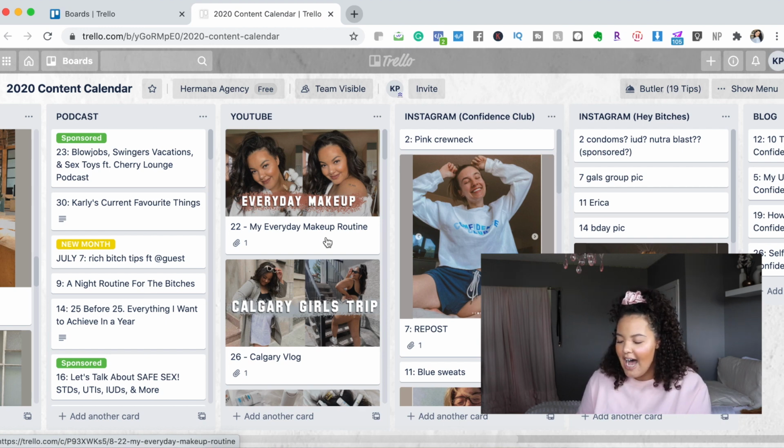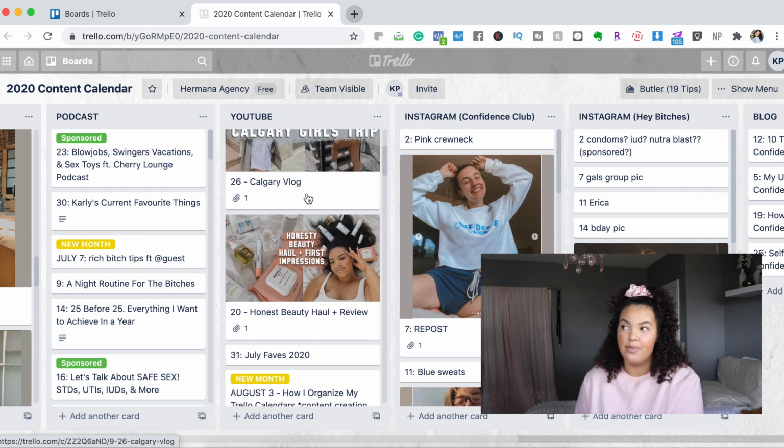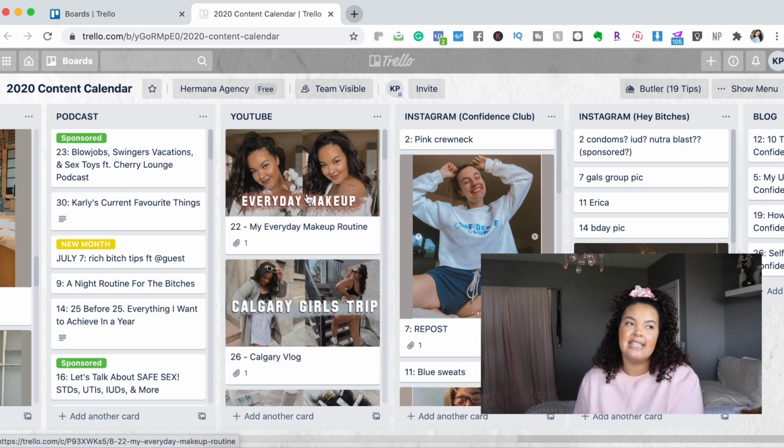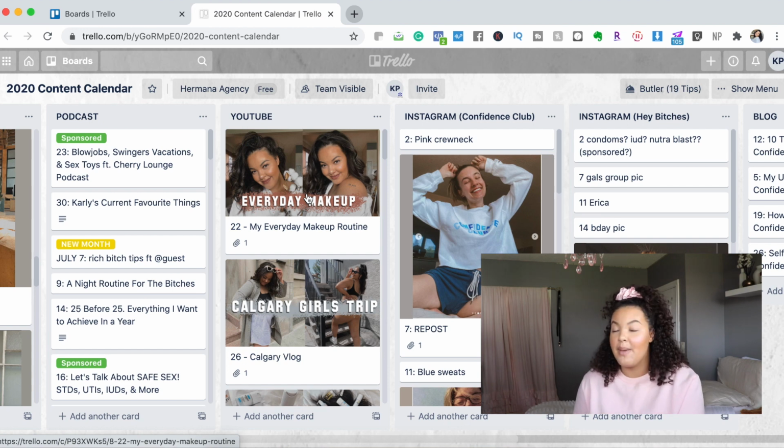So in here, I keep all of my thumbnails. This has the link to the video. Sometimes it has the description type of thing, but I keep all of this in here because what I also really like is that if I ever lose the download or I didn't save it properly in Photoshop or whatever, as soon as I download this photo, I put it into my Trello board, so maybe I can retrieve it later if it gets lost or corrupted or anything like that. It's all in here.